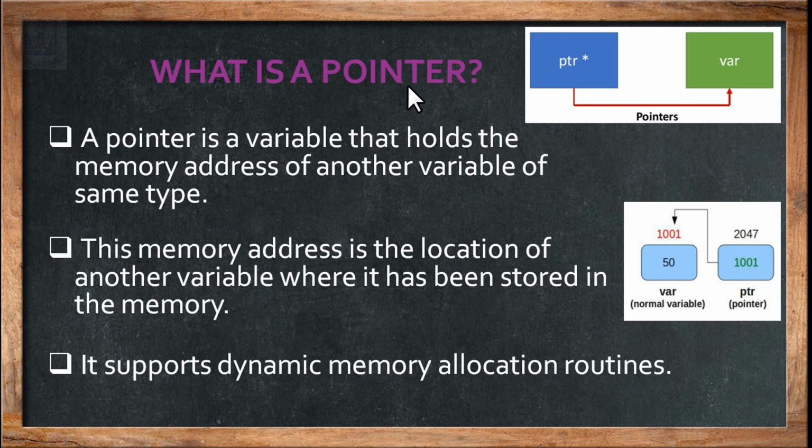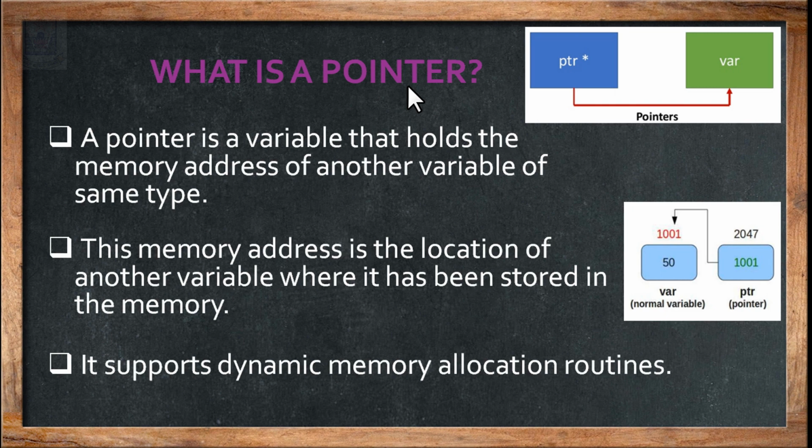First keep in your mind, pointers are variables. That means they will also store some values. Variables are also going to store the values. Now you can ask me, what is the difference between pointers and variables?